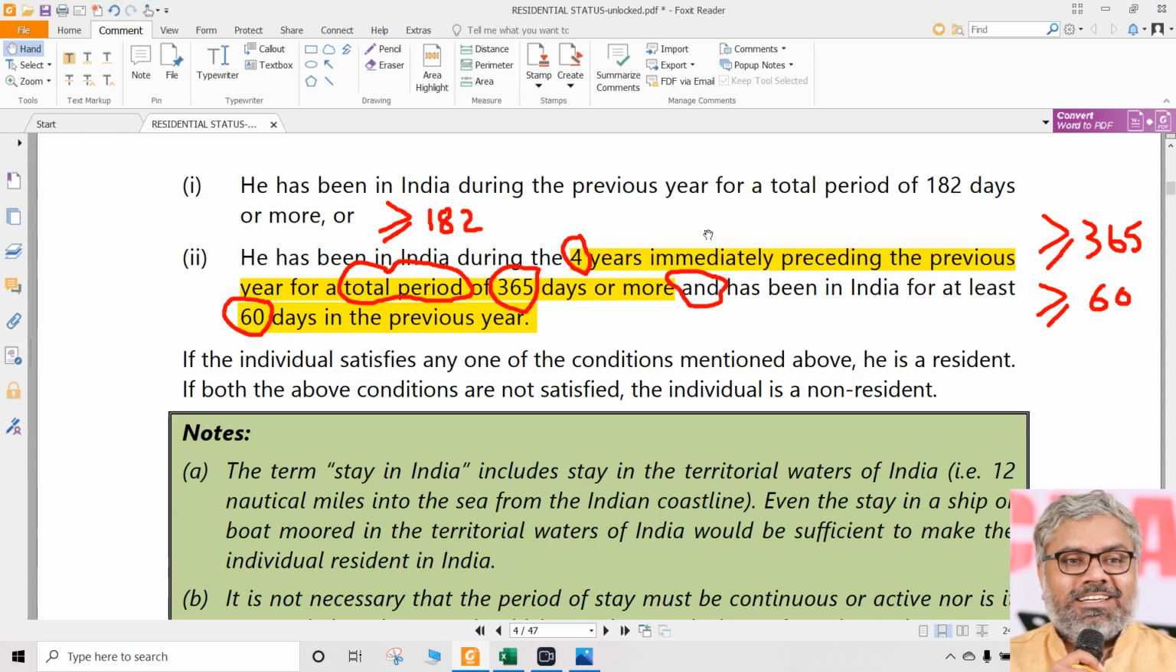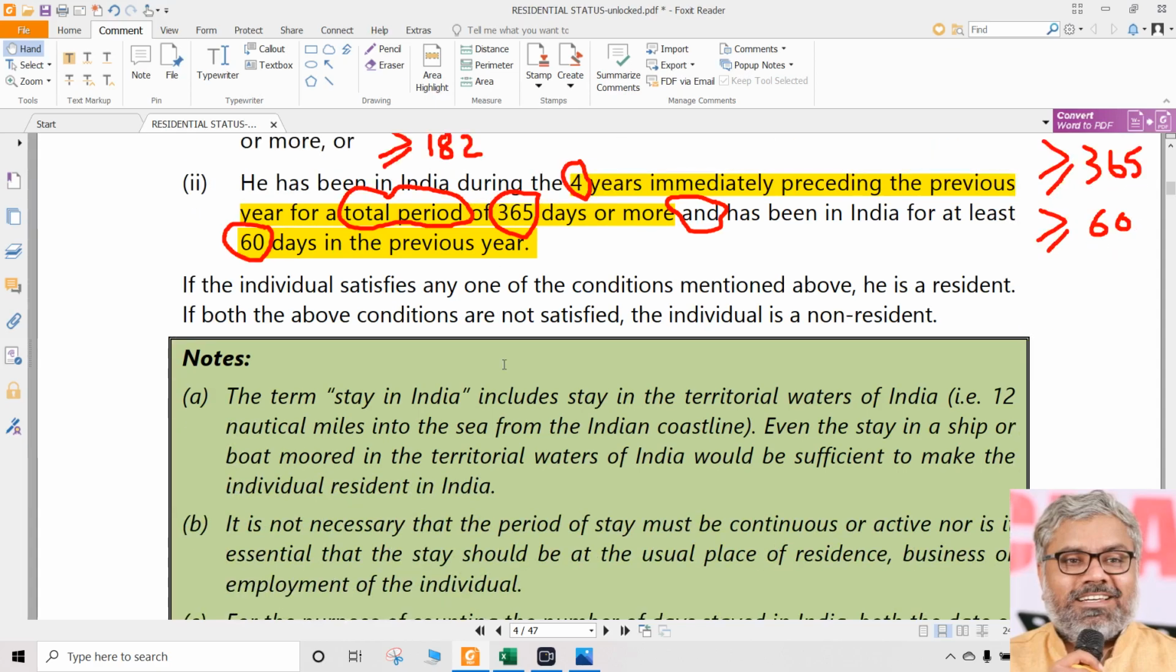So when can we call a person a non-resident? Any person who is less than 182 days, means 181 days somebody has stayed in India. Can we call him non-resident? Answer is no. You cannot call him non-resident because we don't know whether he is satisfying the second condition or not. So only by looking at 182 days, we cannot jump to a conclusion that the person is a non-resident. We need to look at both the conditions.